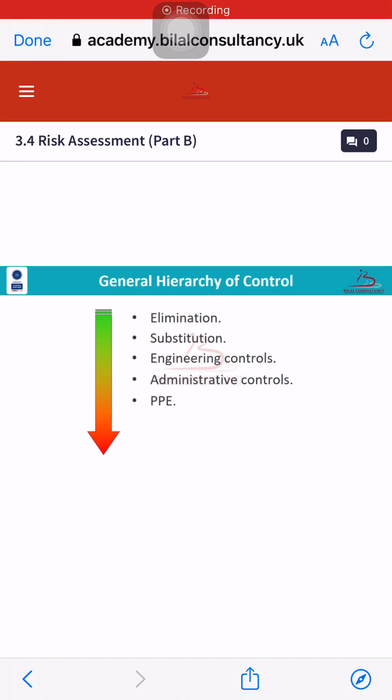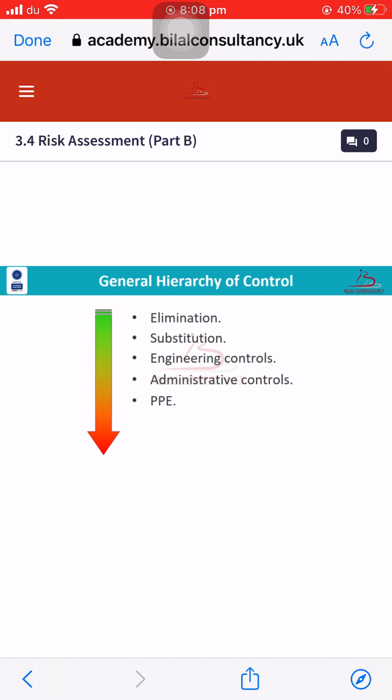Eliminate the work at height. For example, if I want to do painting work at height on the building, I will just design a long pole so that a worker can stand on the ground and do the painting activity. So in this example, we have eliminated the work at high risk and hazard by changing the work approach and changing the work scope.